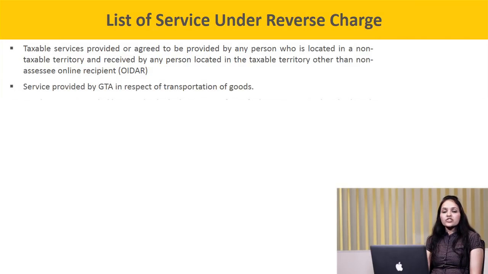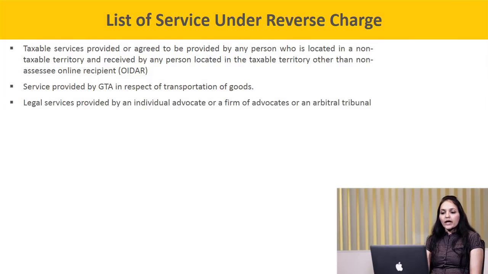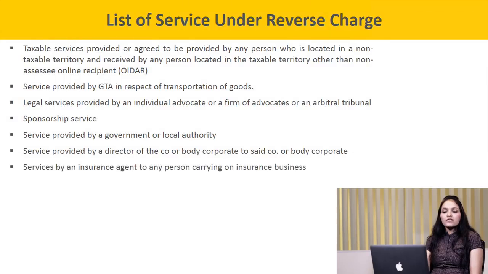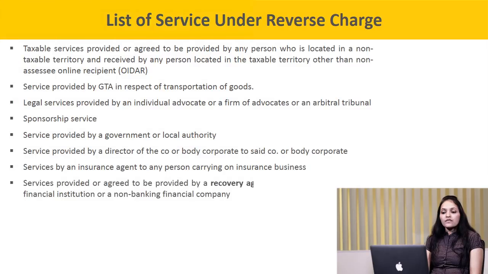Second, service provided by GTA in respect of transportation of goods. Third, legal services provided by an individual advocate or a firm of advocates or an arbitral tribunal. Fourth is sponsorship service. Fifth, service provided by a government or a local authority. Next, service provided by a director of a company or a body corporate to the said company or body corporate. Next, service by an insurance agent to any person carrying on the insurance business. Next, services provided or agreed to be provided by a recovery agent to a banking company or a financial institution or a non-banking financial company.